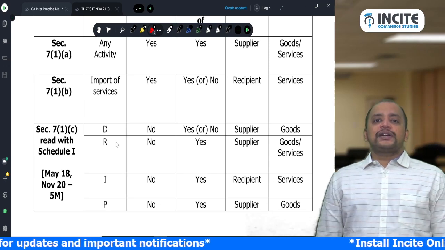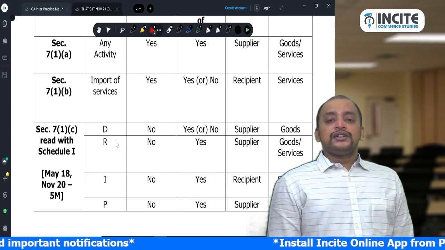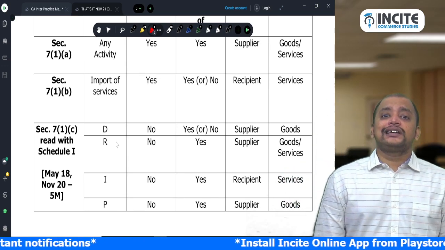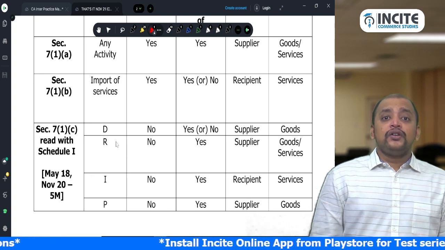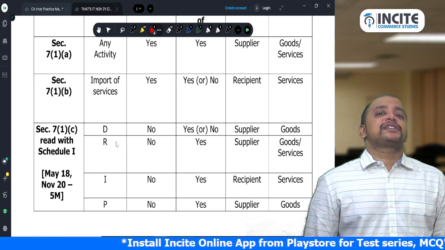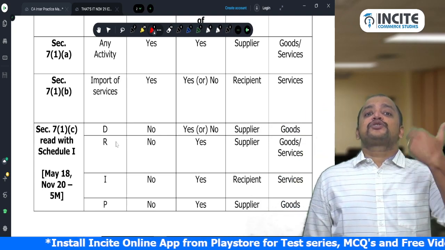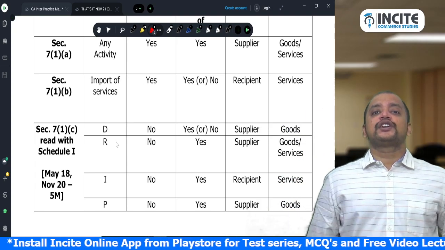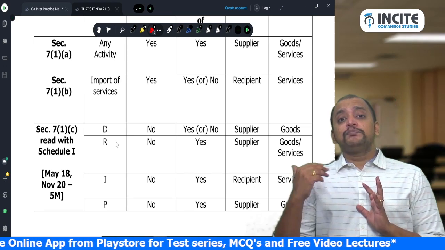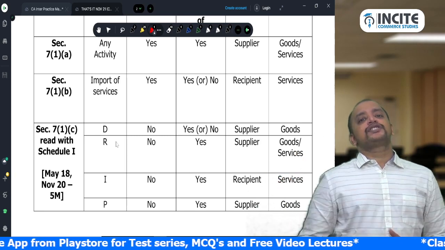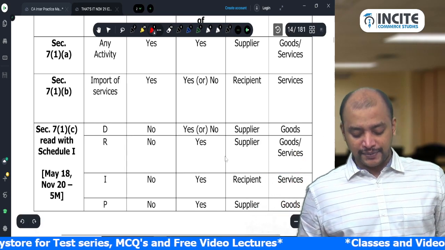Suppose a person imports services from his son. A son is always treated as related. Say he imports services from his son, not for a business purpose but for a personal purpose. Even though it is an import of service from a related person, it is not in the course or furtherance of business, therefore it is not a supply. So for 71B, it may or may not be in the course or furtherance of business, but for 71C, it should be in the course or furtherance of business.